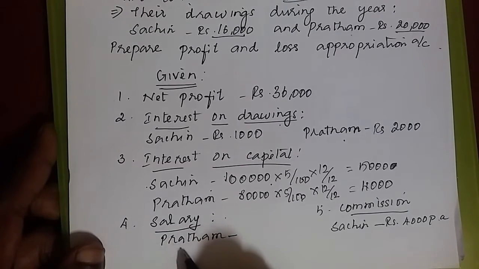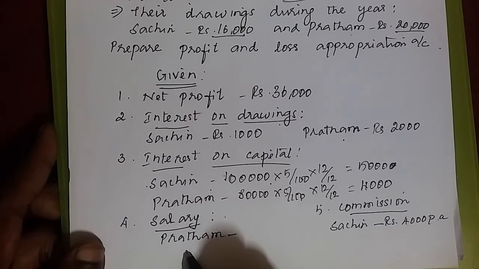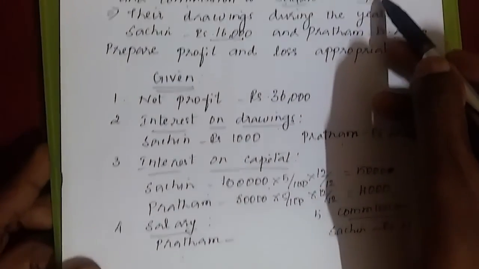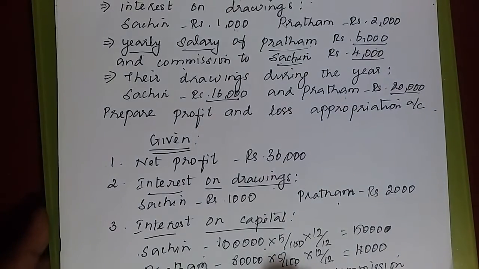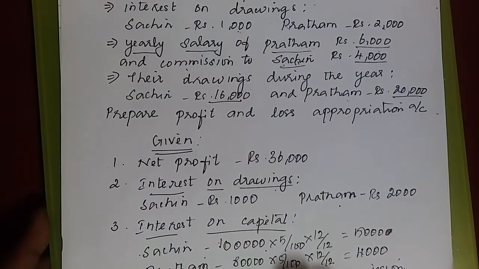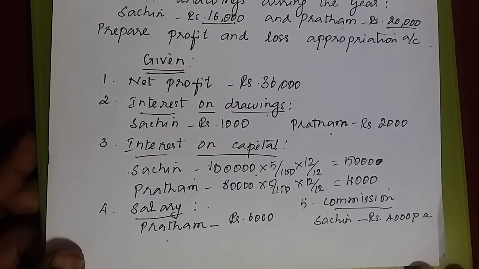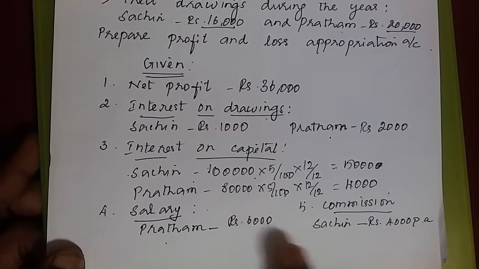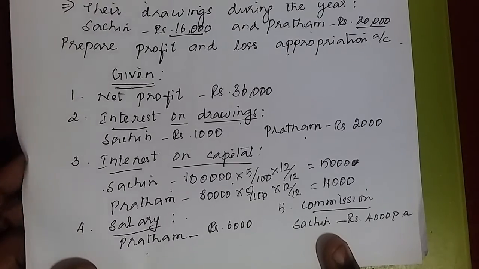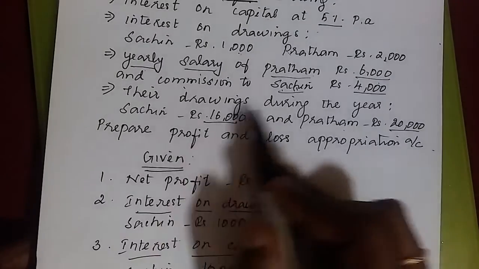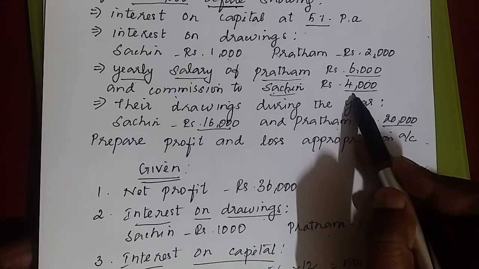Yes. Now salary for Pratham. How much is given in the question? Salary for Pratham is how much? See here, 6,000. So write 6,000. How much is commission for Sachin? See here in the question. Sachin's commission is how much? 4,000.